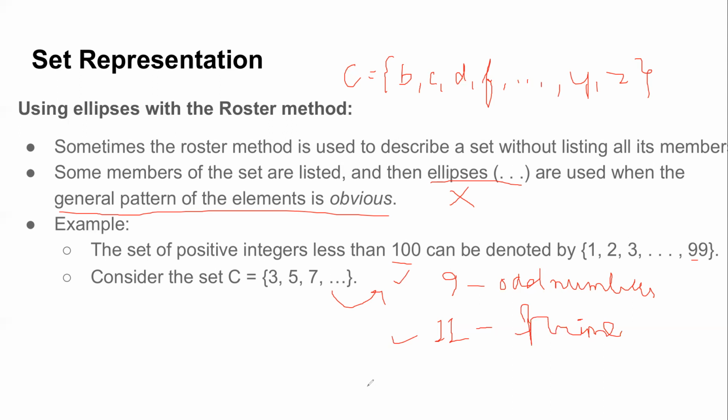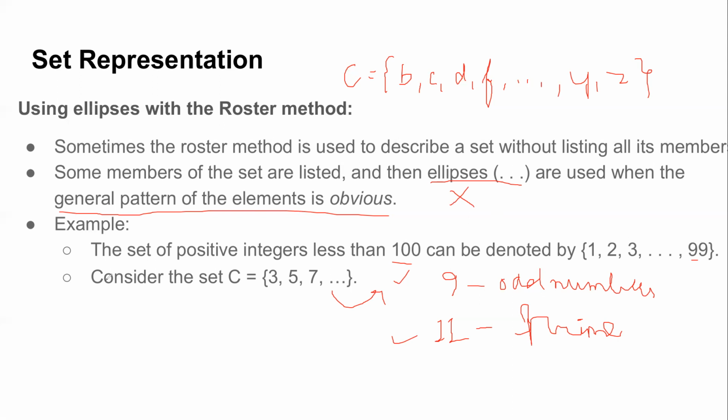So this was your roster method. What is the roster method? Wherein you list all the members whenever it's possible, or you use ellipses if a general pattern is known, right? But whether you use ellipses or not, this is still a very redundant way, and with ellipses a lot of confusion can also arise. So what could be a better way of representing a set? Any direct idea, if one method was to list all the members?